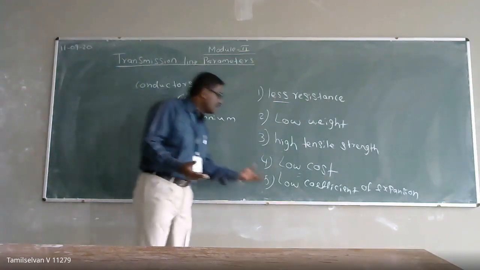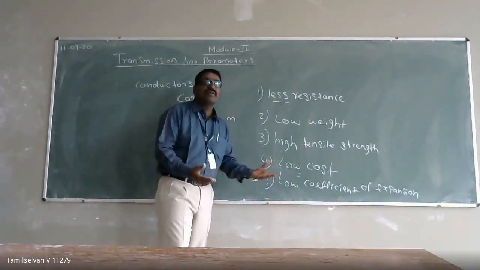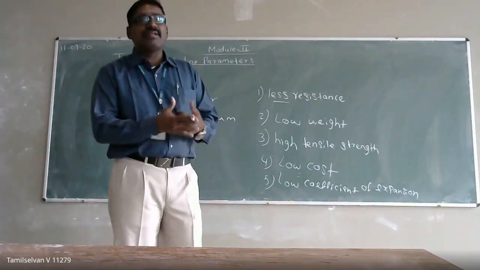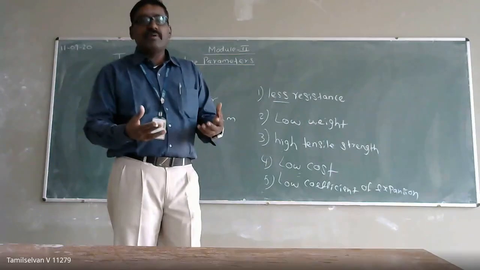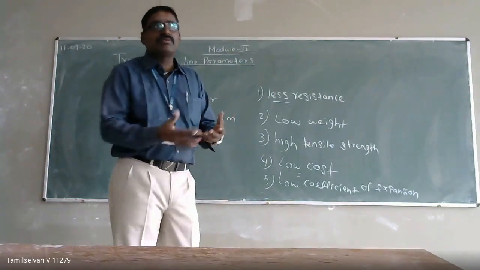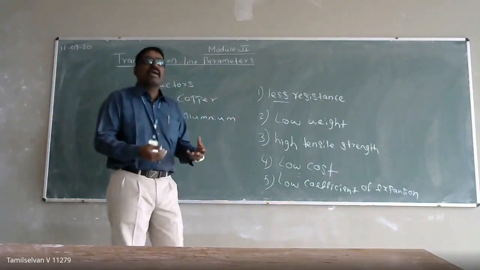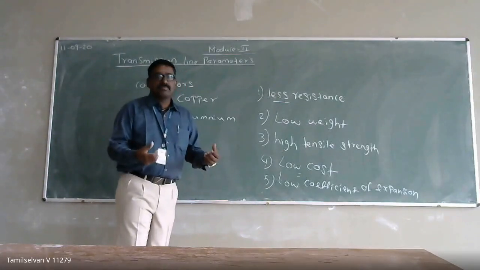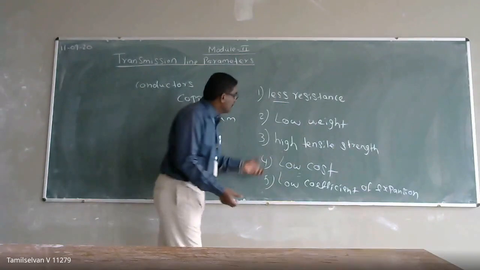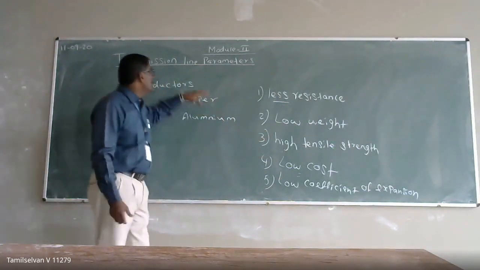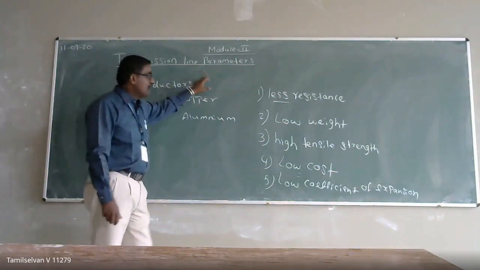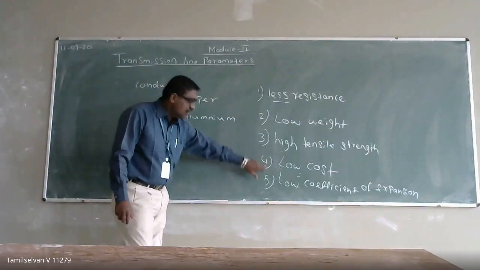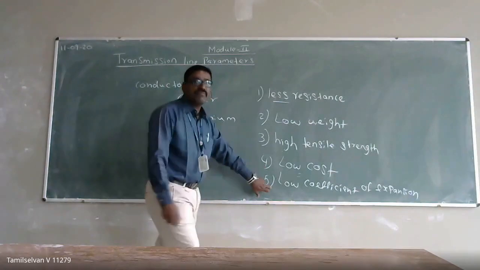During winter it will become rigid, and during summer, due to high temperature, there may be some expansion. That should be avoided. So a conductor we use in our transmission line should have less resistance, low weight, high tensile strength, low cost, and low coefficient of expansion.